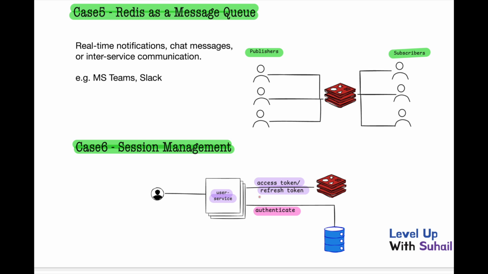So what we usually do is store these tokens in Redis, and on every request we fetch that token from Redis and validate whether this user request is legal or illegal, and based on that we further track down the other requests. So that's how we can use Redis in this use case as well.